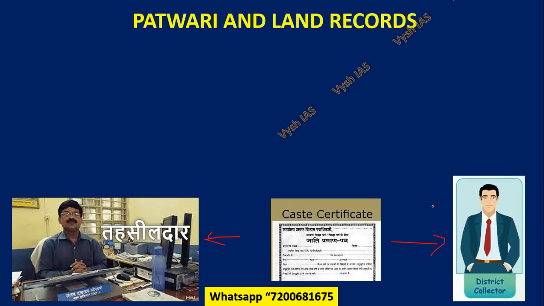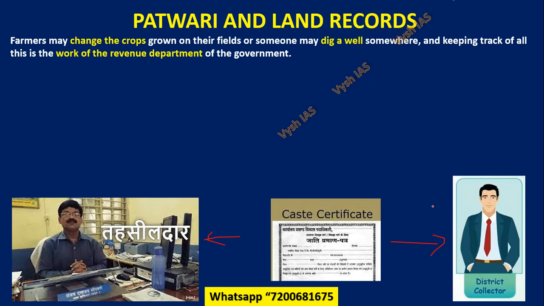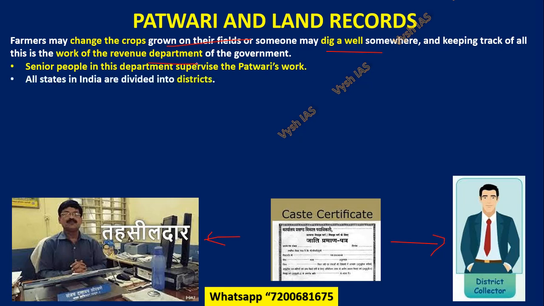This is where you have to go. Okay, so now if you see, farmers may change the crops which they grow on the field, based on what gives them bumper production. Or maybe they will dig a well somewhere for their irrigation, and all these things have to be updated. In the revenue department, there are people who are doing this work, and they have to update these things. Senior people are there, above the patwari, who have to record this and update this, and this is applicable everywhere.